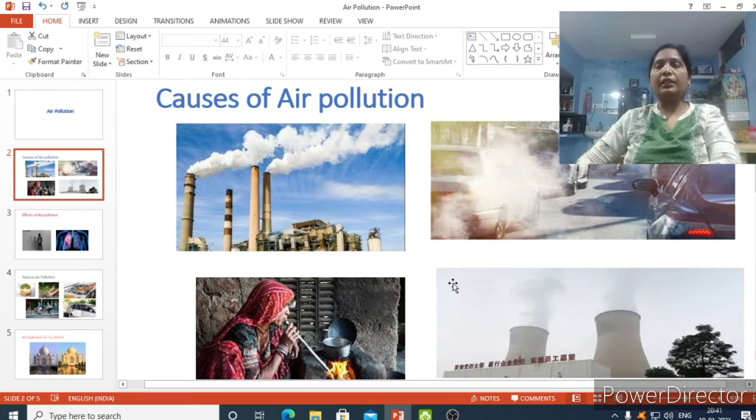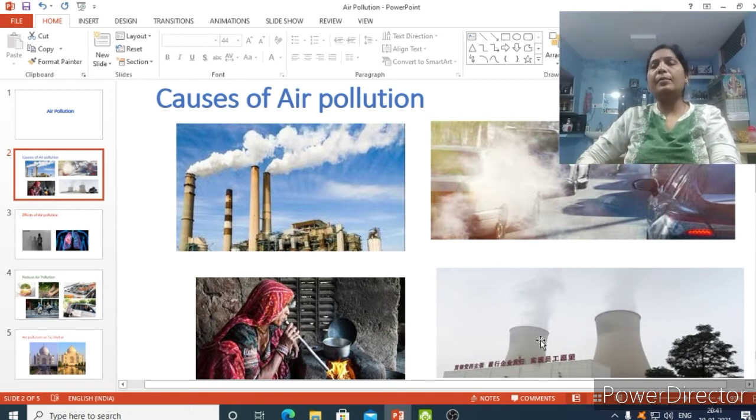But now more floods are occurring and there is no proper time for rains. These are all effects of climate change. Climate changes are occurring because of the increased amount of carbon dioxide. And see, thermal power plants, as I just said, produce electricity.